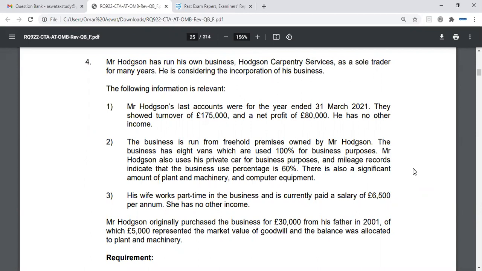So effectively, the assets are going from a sole trade business into New Co Limited. So it's effectively a disposal. New Co Limited and the individual sole trader are connected persons, right?